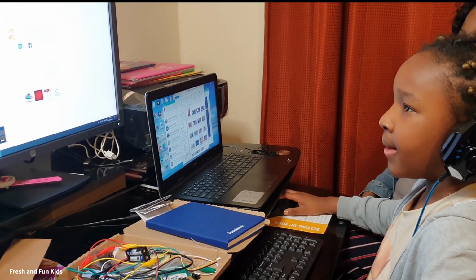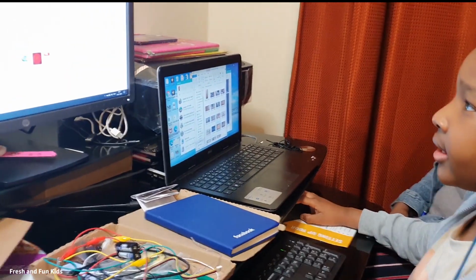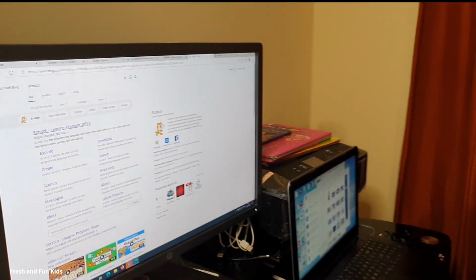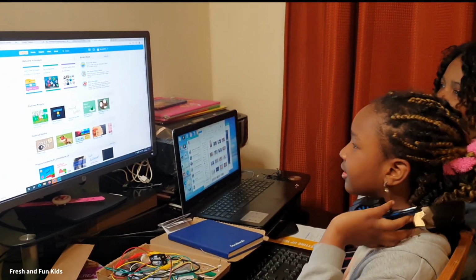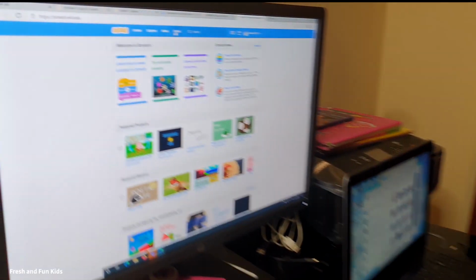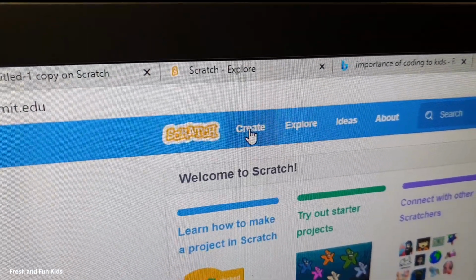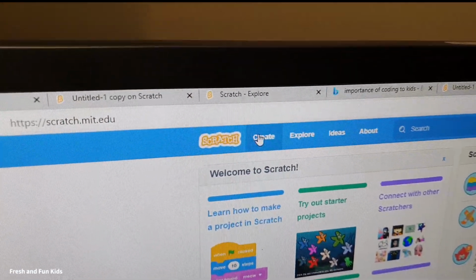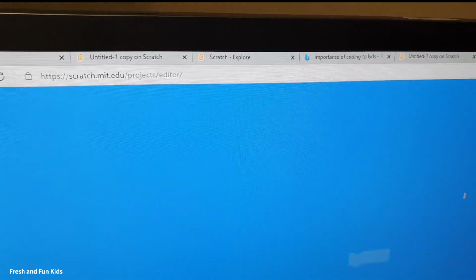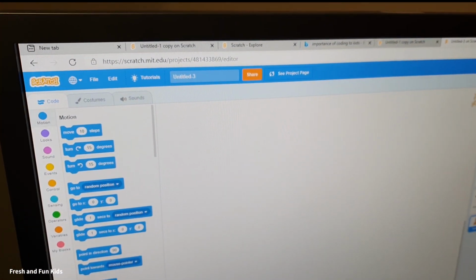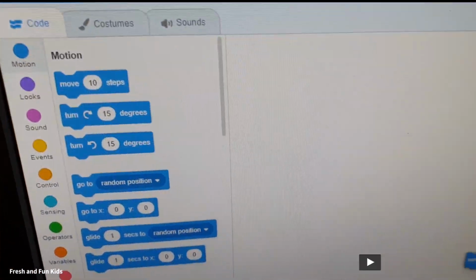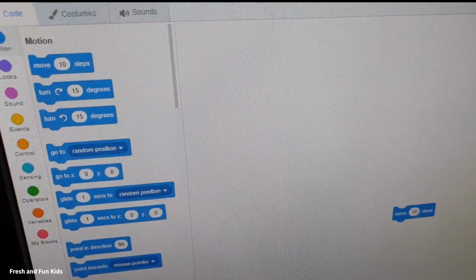You get there by typing Scratch, going to the Scratch website. Up here, you can see create, explore, ideas, and about. Right now, you go to create if you want to create. As you can see, it says create project.